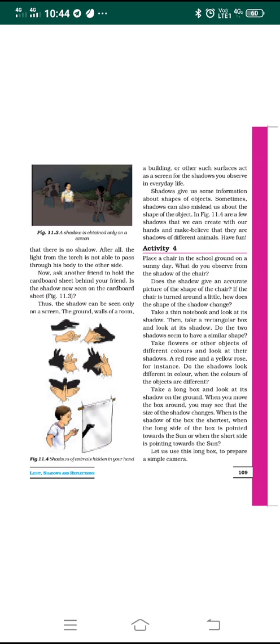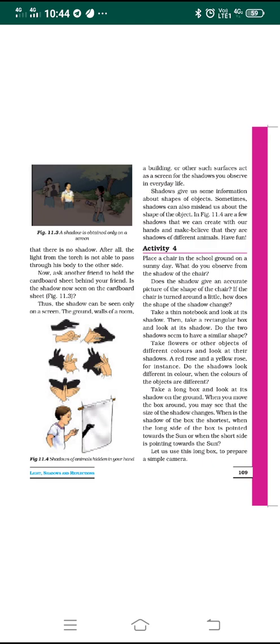Yes, of course, because the light passes through and first falls on your friend, and his shadow is formed on the screen, which means the cardboard which another friend is holding. So the shadow can be seen only on a screen. Why is this activity done? In order to obtain the shadow on the screen, at night time you must have a screen. To get the shadow, you must have a screen.